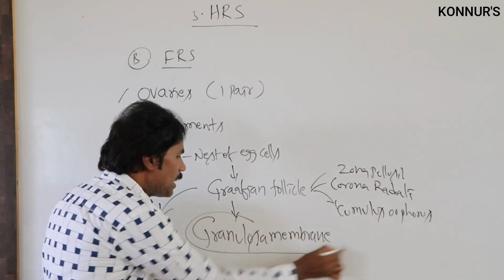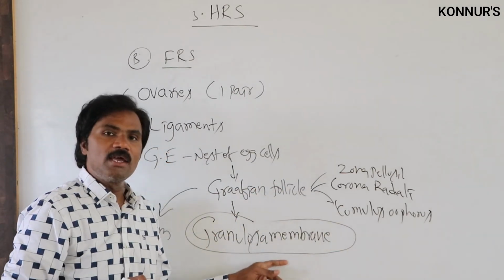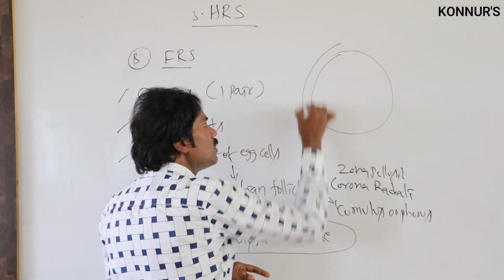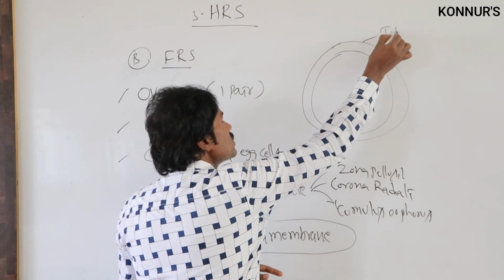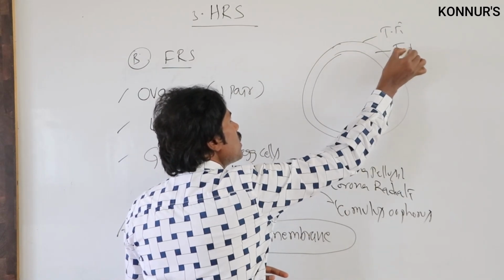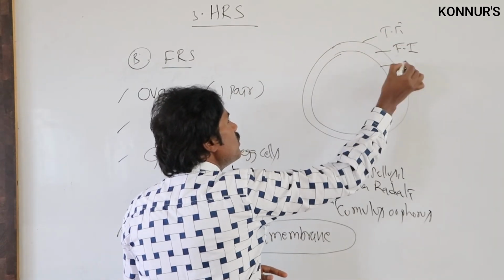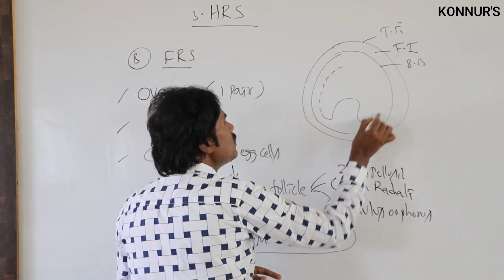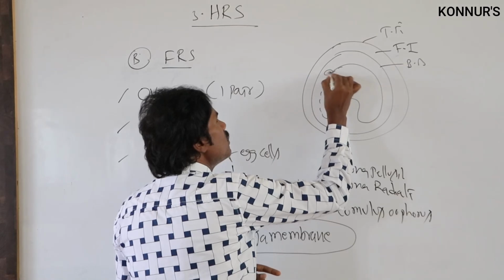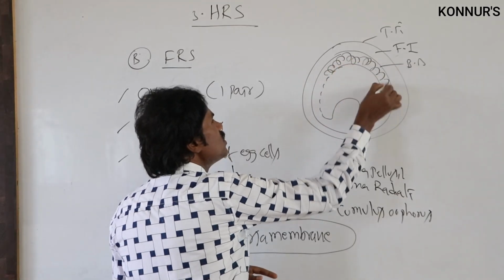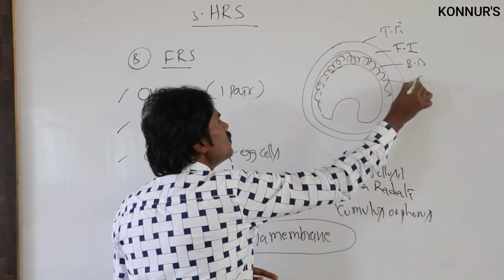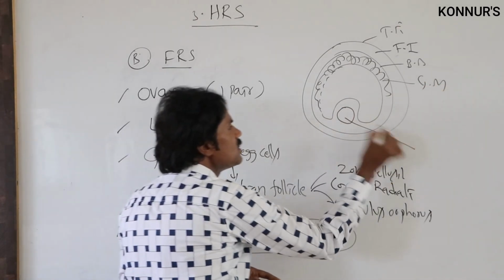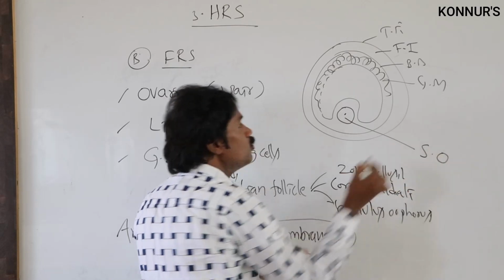Among these, the granulosa membrane is present, and along with it the theca externa and theca interna, with a basement membrane. This is a rough diagram of the granulosa membrane, and this is the secondary oocyte.